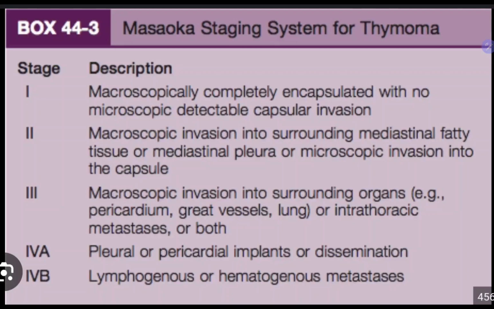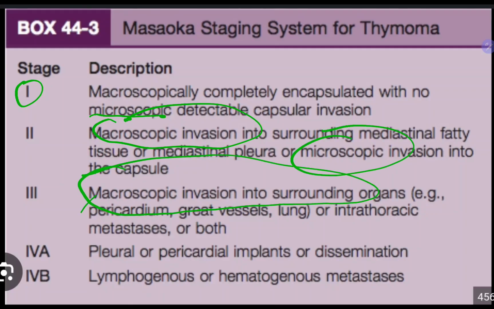There is another thing called Masaoka staging for thymoma. Stage 1 is macroscopically completely encapsulated with no microscopically detectable capsular invasion. Stage 2 is macroscopic invasion or microscopic invasion into the capsule. Stage 3 is macroscopic invasion into the surrounding organ, pericardium, great vessels, or even intrathoracic mets or both. 4a is pleural or pericardial implant or dissemination. 4b is lymphogenous or even hematogenous mets.